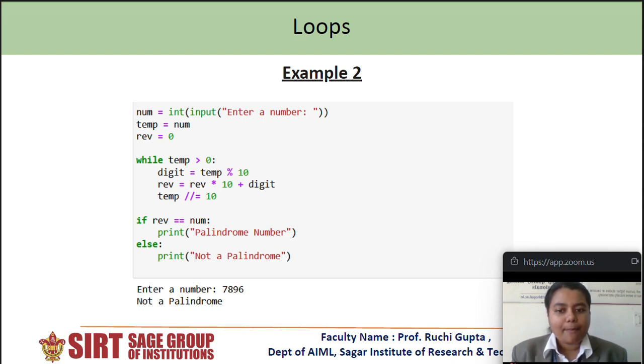We can see another example of checking a palindrome number, in which we check if the number is greater than 0. Then we'll start checking the number. If the reverse of the number is equal to the original number, then we'll print that the number is palindrome. In the else condition, we can write that the number is not palindrome.